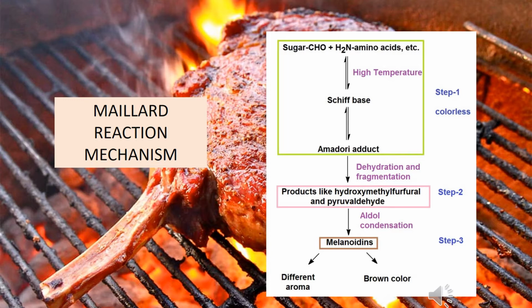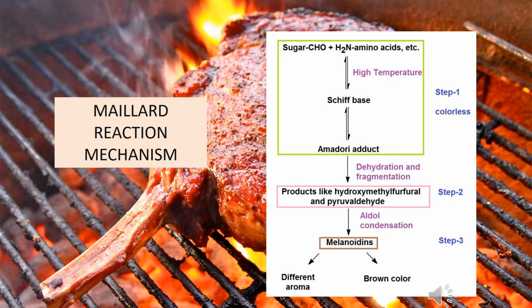Okay, so now we move to the Maillard reaction mechanism. There are three steps during the Maillard reaction. The mechanism begins with the formation of an unsubstituted glycosylamine from the reaction between the amino group of the amino acid and the carbonyl group of the reducing sugar. Examples of reducing sugars are maltose, glucose, ribose, and other reducing sugars.